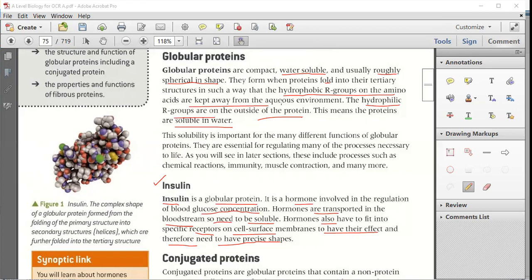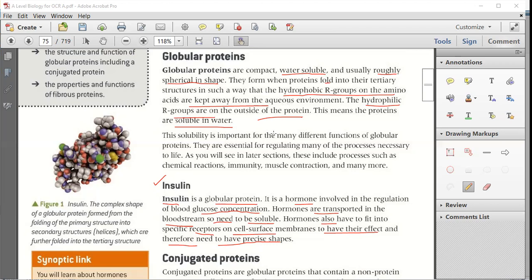And it has two types of R groups. One R group is hydrophobic and the other R group is hydrophilic. Now hydrophobic: hydro means water, phobic means hate, afraid of. If something is afraid of water, it will not dissolve in water automatically. So it needs to be kept away from the aqueous environment. And the one which is water loving needs to be kept outside, so that the protein is soluble in water. Got it?